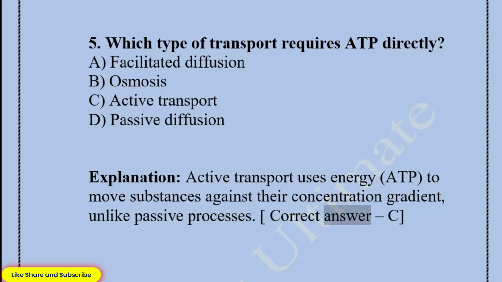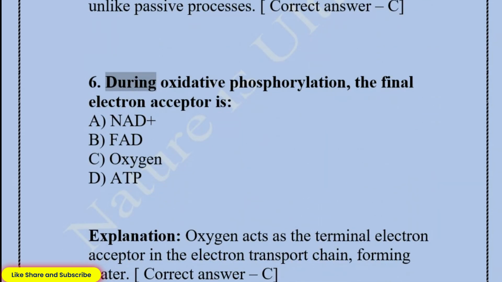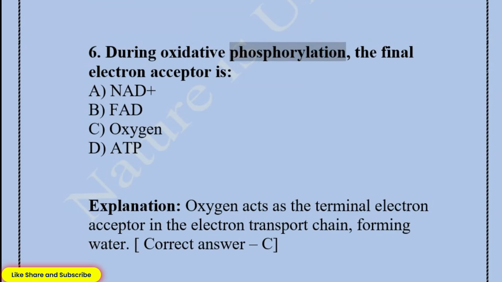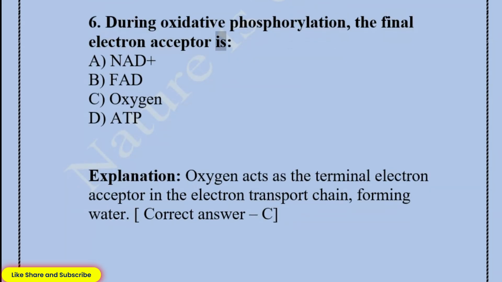Correct answer: C. 6. During oxidative phosphorylation, the final electron acceptor is A. NAD+. B. FAD. C. Oxygen. D. ATP. Explanation: oxygen acts as the terminal electron acceptor in the electron transport chain, forming water.